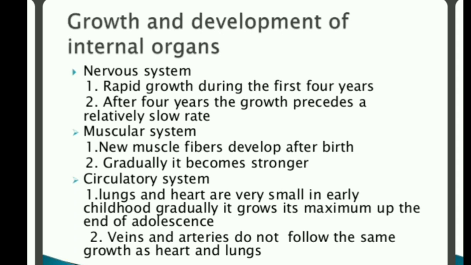Then growth and development of internal organs. As we have said, physical development means development of organs outside the body, such as head, nose, hands, legs, as well as the organs inside the body. These are the nervous system, the muscular system, and the circulatory system. So what are the developments in those systems? Firstly, very much growth occurs in those systems for the first few years, and then growth occurs at a relatively slow rate.